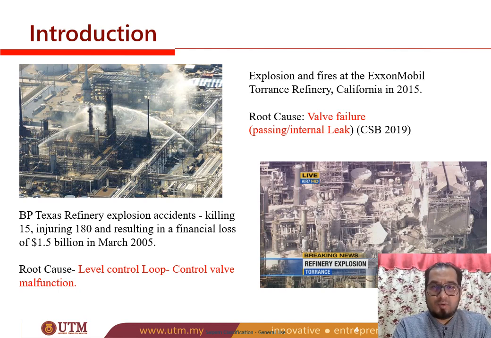The first one is the explosion and fire at the ExxonMobil Torrance refinery in California in 2015. The root cause was a valve failure, which is the passing or internal leak of the valve, based on the CSB report in 2019. The second one related to valve failure is the BP Texas refinery explosion accident, killing 15, injuring 180, and resulting in a financial loss of about 1.5 billion USD in 2005. The root cause was a simple control valve malfunction in that refinery.